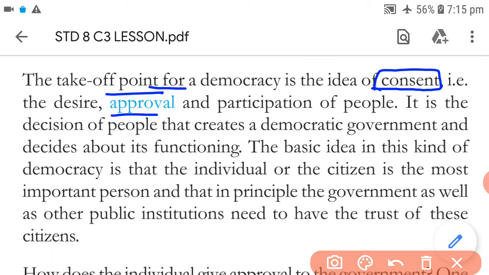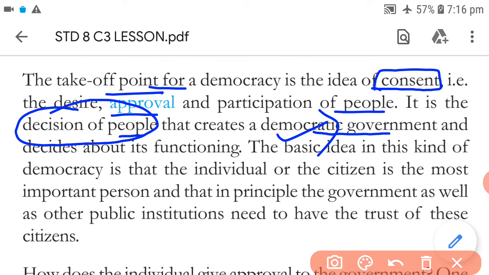You can understand the word consent as the desire, the approval and participation of the people. It is the decision of people that creates a democratic government, and the people only decide about its functioning.